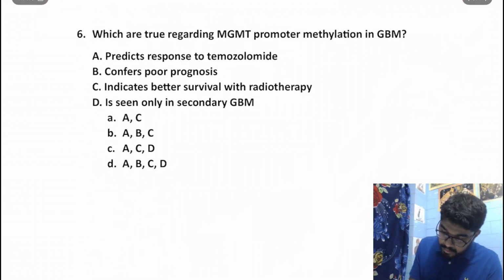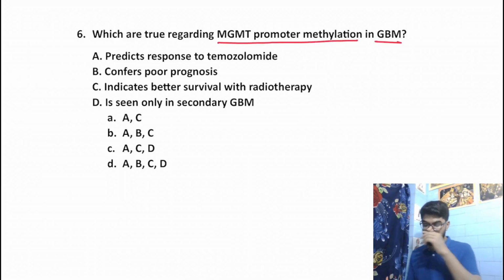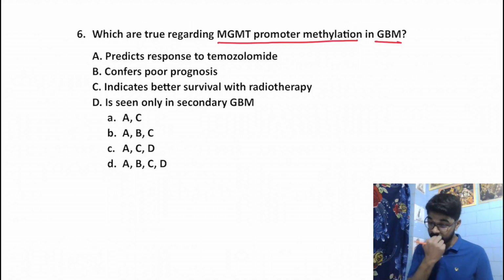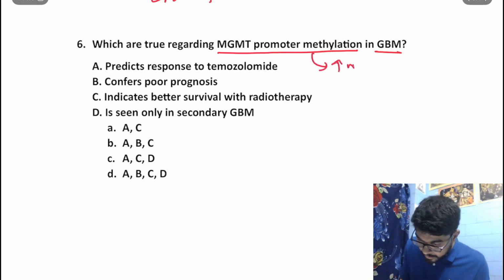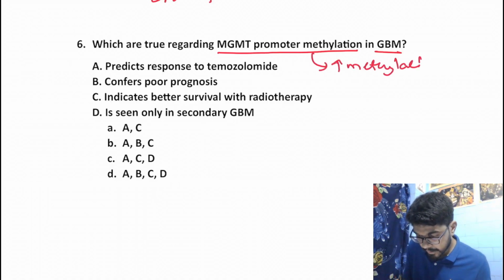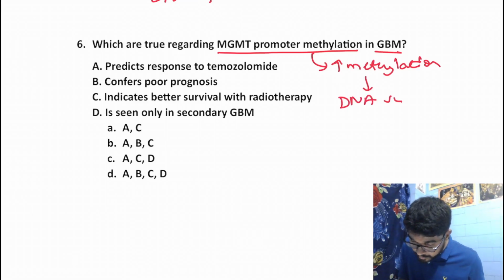Which of the following are true regarding MGMT promoter methylation in GBM? MGMT is the methylguanine methyltransferase promoter. What it does is increase methylation. When there is an increase in methylation, that leads to DNA suppression.